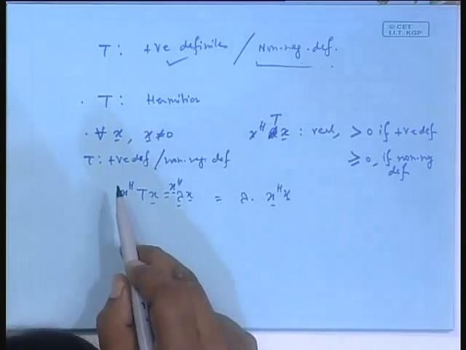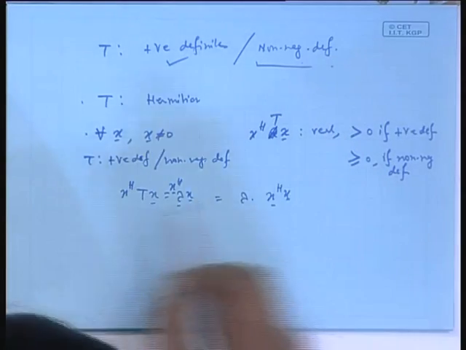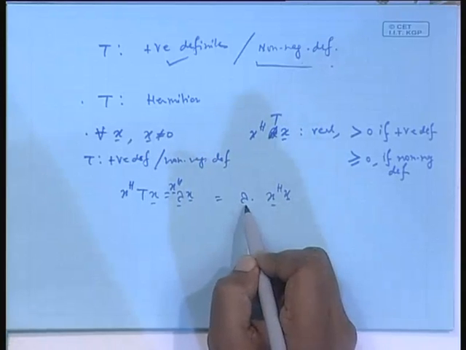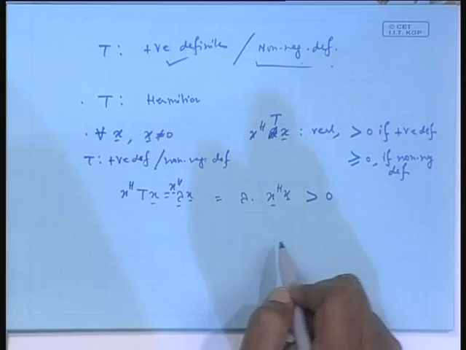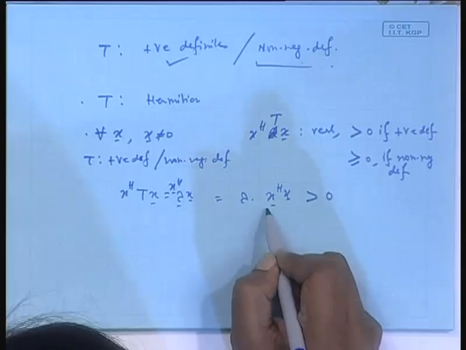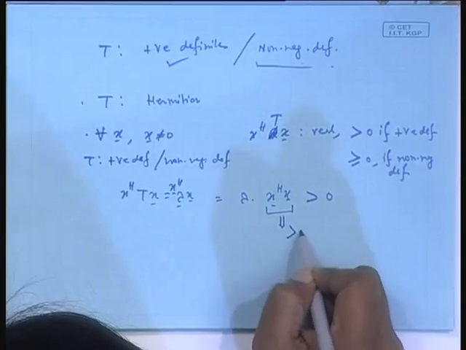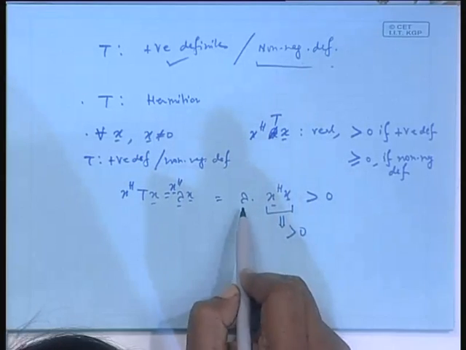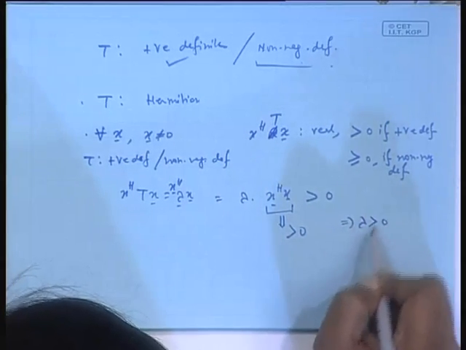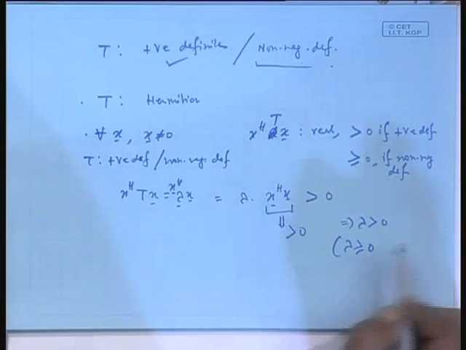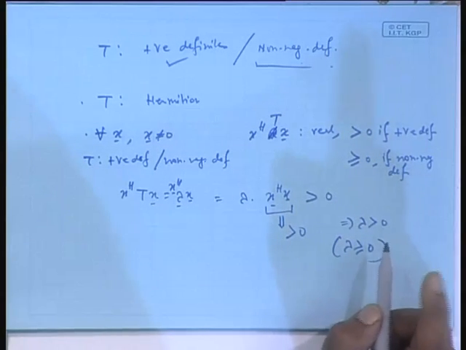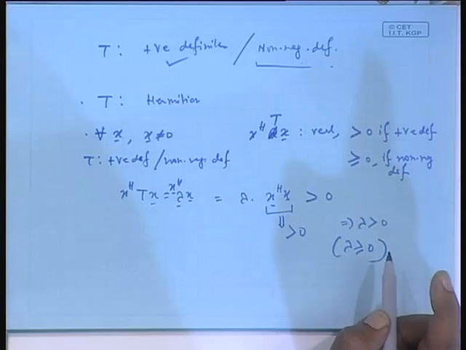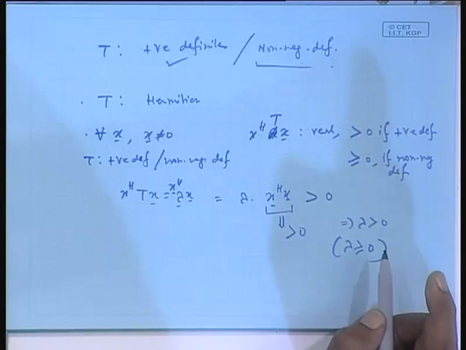But since it is also positive definite, this entire thing must be real, and greater than 0 or greater than or equal to 0. Now, x Hermitian x is the norm squared, strictly greater than 0. That implies lambda is greater than 0 or greater than or equal to 0. So, if it is positive definite, eigenvalues are not only real, they are all positive. If it is positive semi-definite or non-negative definite, eigenvalues are not only real, they are non-negative.